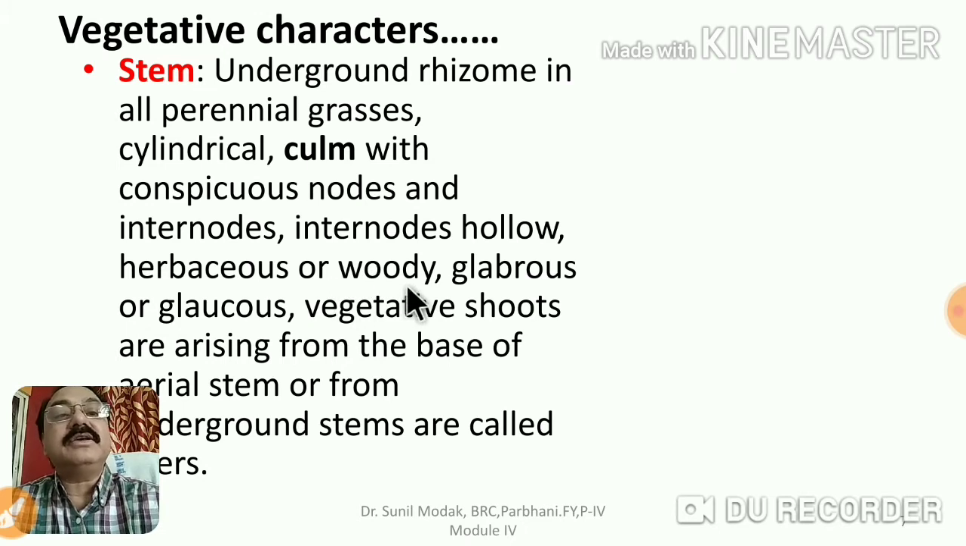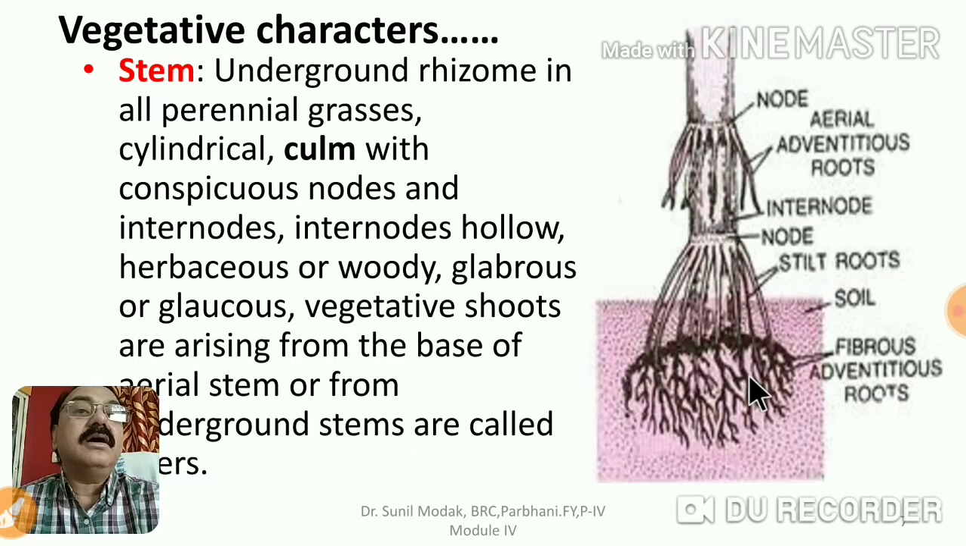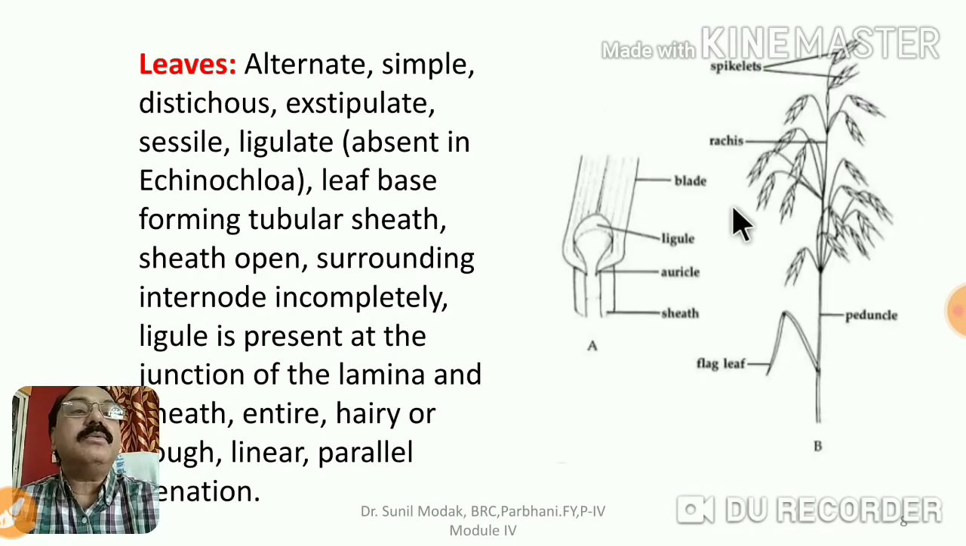Herbaceous, sometimes woody in the case of some older bamboos. Then glabrous or glaucous, very shiny, having no hairs on them. Then vegetative shoots arise from the base of the aerial stem or from underground stems. They are called runners. Here you can also see the stem. Here it is an internode, here it is a node, and at each node you can observe that some aerial adventitious roots are produced. So these are the fibrous adventitious roots. From this we can see roots and stem. Then if we talk about leaves, one leaf is produced at each node, and therefore the leaf is said to be alternate.